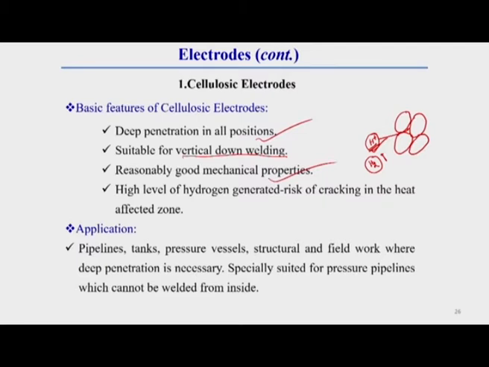Due to the hydrogen gas formation and the hardness of this zone, there is a chance of slippage of the grain boundary, and due to that a crack can generate. So, this is called hydrogen induced cracking. It generally occurs near the heat affected zone. So, by using these types of electrode, there is a chance of hydrogen induced cracking.